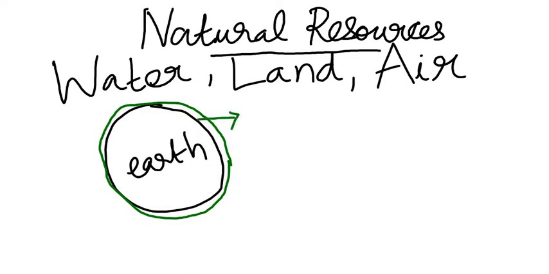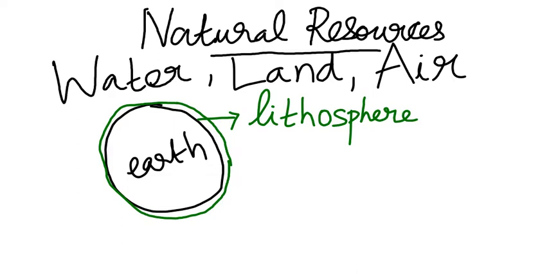This thin crust is called as, anybody knows? Very good. This thin crust is called lithosphere. This is our land. On the lithosphere, we will find hills, different kinds of mountains, different kinds of features you will see there. Plants also grow here. So it is the lithosphere on which we live, because earth has other parts also.